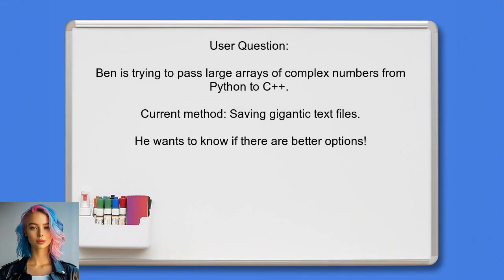Let's dive into the specific question at hand. One user, Ben, shared his experience of trying to pass large arrays of complex numbers from Python to C++. He mentioned that he resorted to saving gigantic text files, which is effective but not elegant. He wants to know if there are better options available.